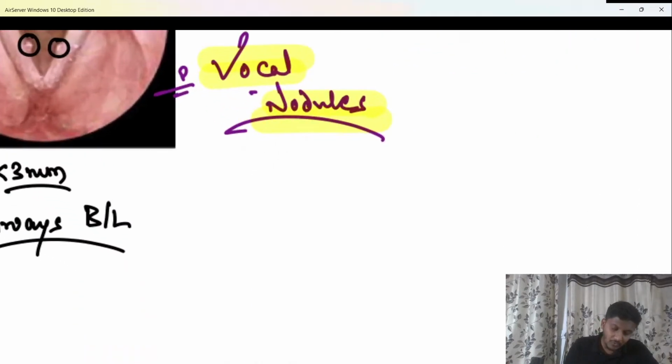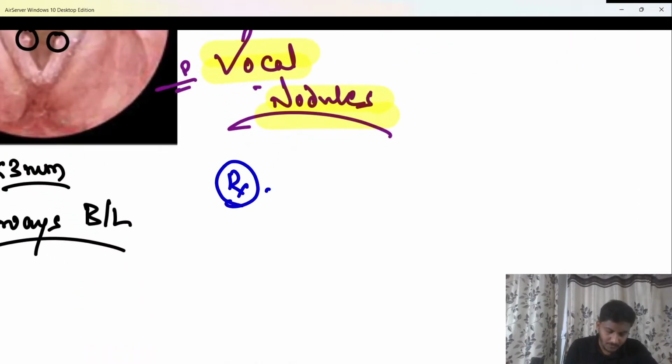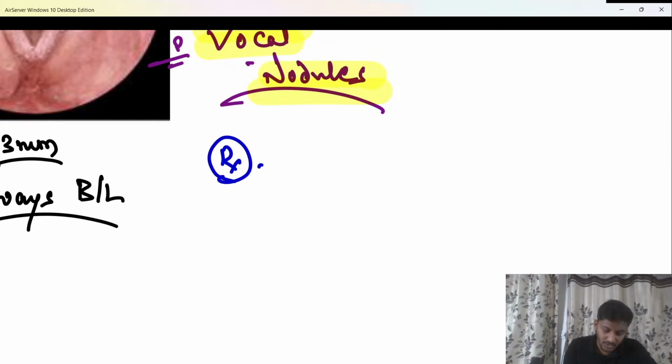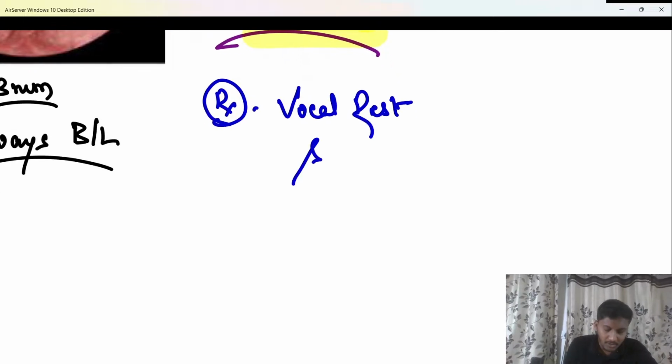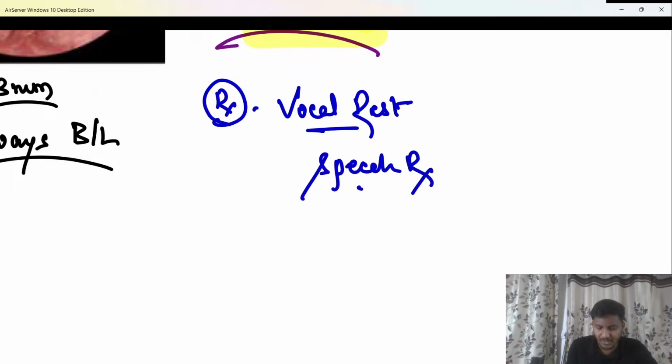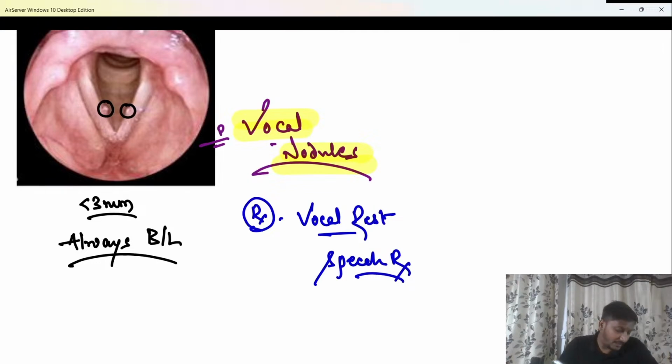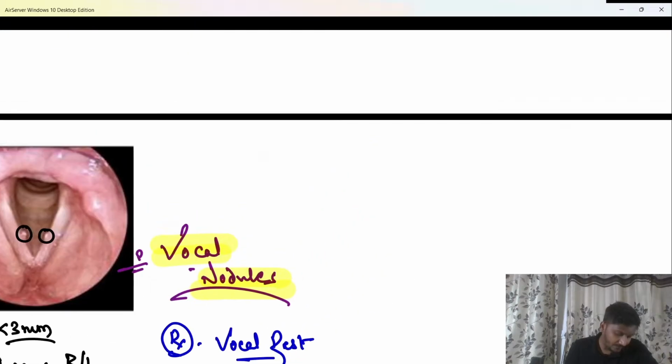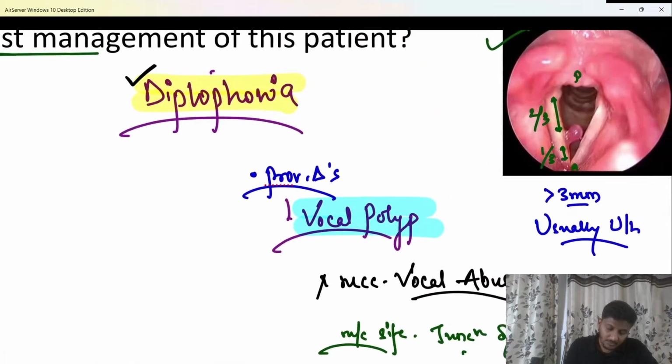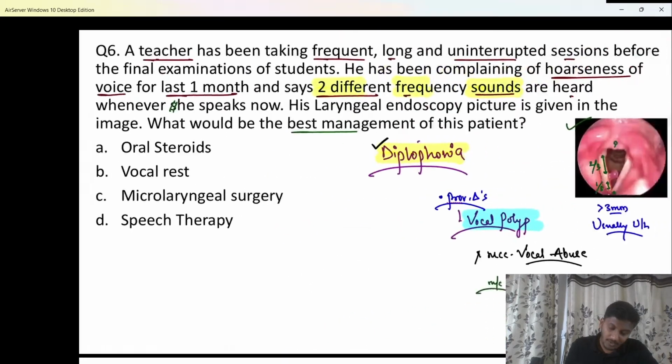If it is a case of a vocal nodule, beta, the treatment of the patient is usually vocal rest, which has to be advised initially. Along with vocal rest or voice rest, the patient may also need speech therapy at times. Most of the people may get better with vocal rest, but some of the patients may also need speech therapy. Okay.